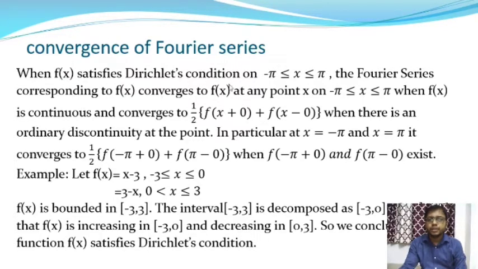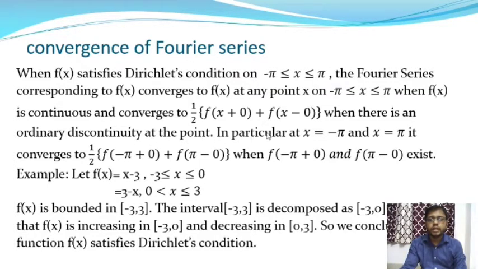So if the function f(x) satisfies the Dirichlet's conditions in the interval minus π to plus π, then the Fourier series corresponding to f(x) at any point in the interval converges to f(x) when f(x) is continuous there. At a point of ordinary discontinuity it converges to 1/2 [f(x+0) + f(x−0)].